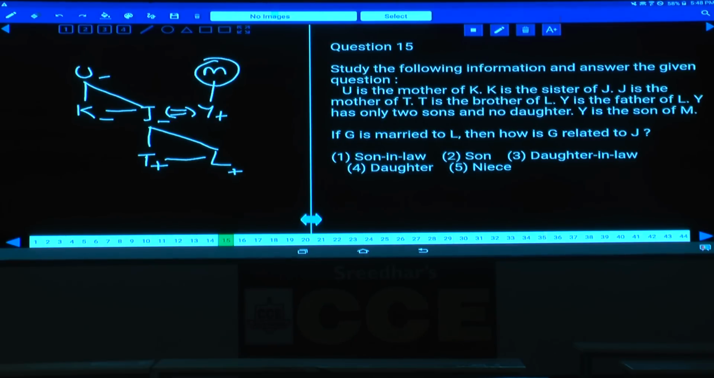If G is married to L, L is a male, G is a female, then how is G related to J? J's son's wife. Son's wife is daughter-in-law, choice 3. Now question number 15, it is choice 3. Now these 3 questions are based on blood relations.